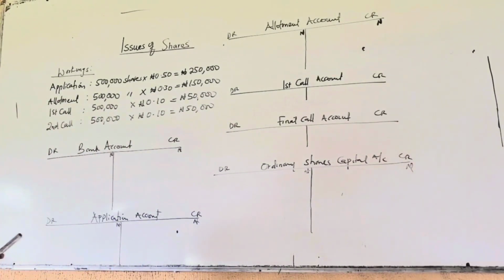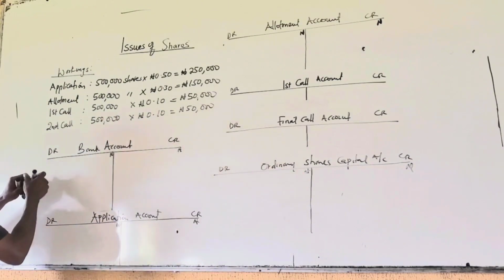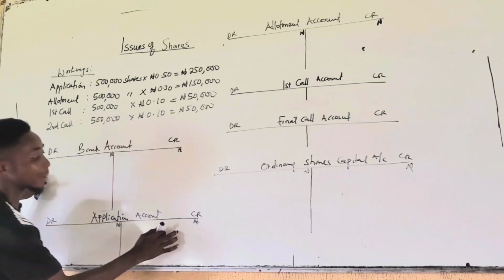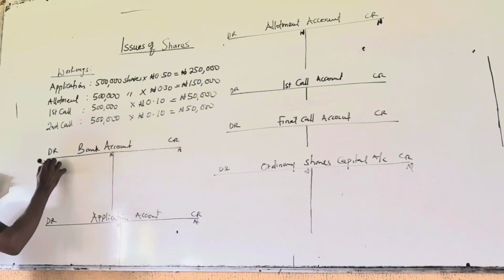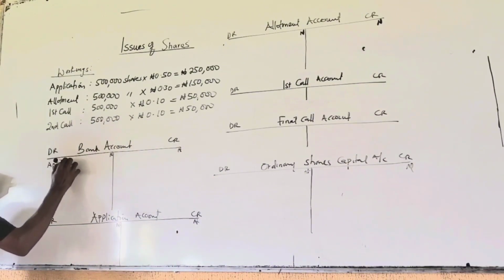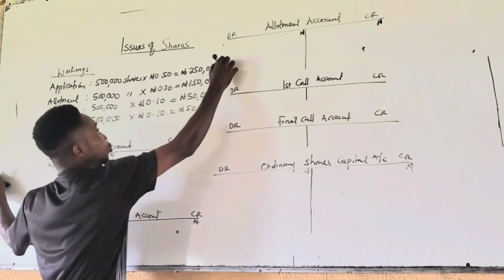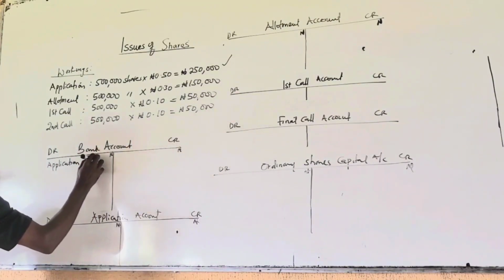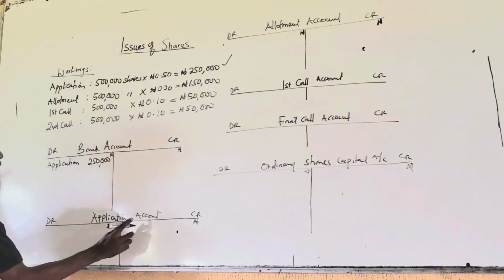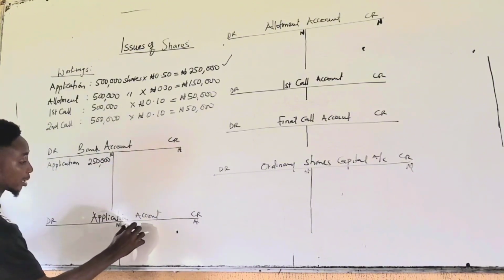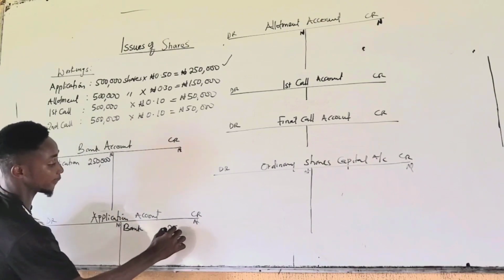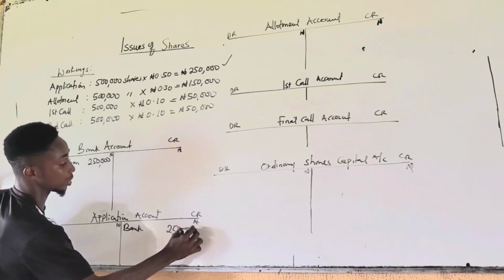Okay. Now on application, when the application money was received, you will debit the company's bank account and you will credit the application account. That's all. So your particular will be application. How much is the application fee? 250,000 naira. You credit the application account, your particular will be bank, 250,000 naira.